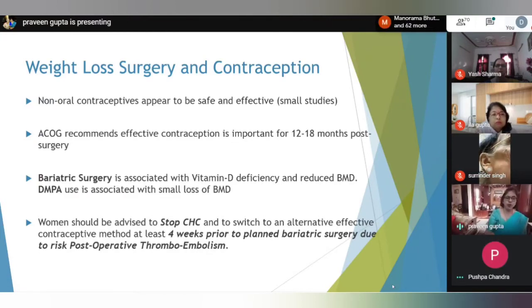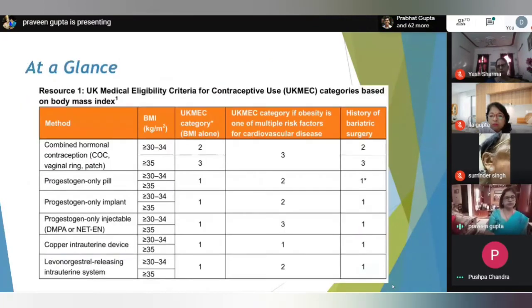Hence, the patient should be informed clearly that DMPA use and bariatric surgery are both individual risk factors which lead to some loss of BMD, though studies have not suggested that this increases the risk of fracture or osteoporosis. So at a glance, this is the WHO category for contraceptive use based on body mass index, which I've already explained in the previous slides.